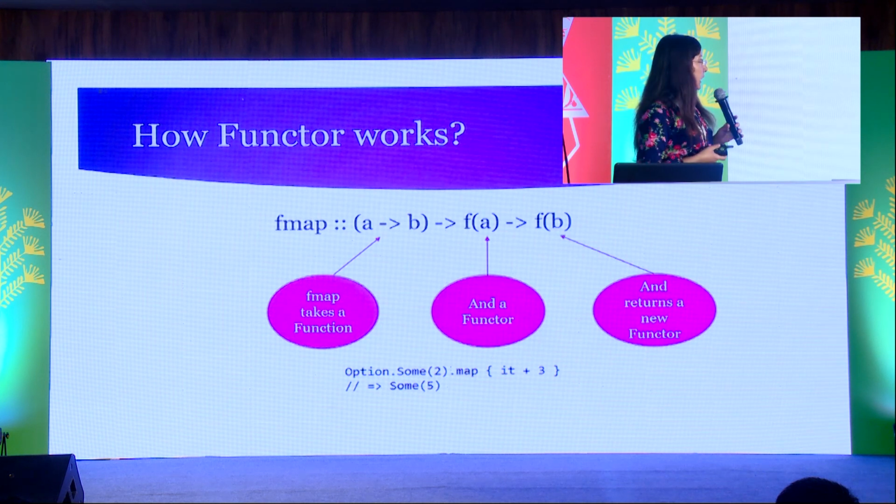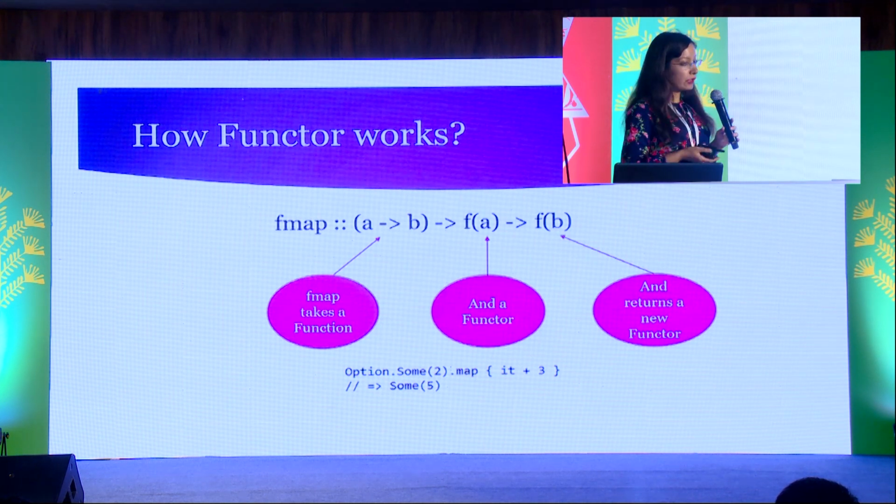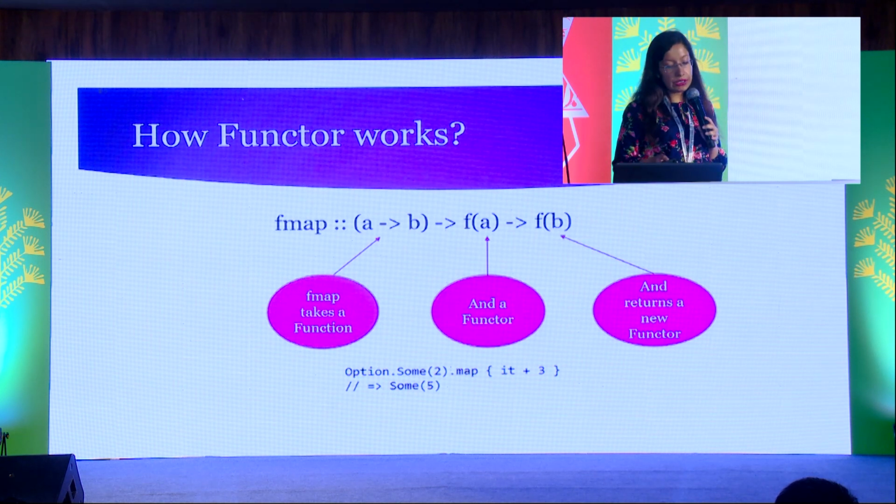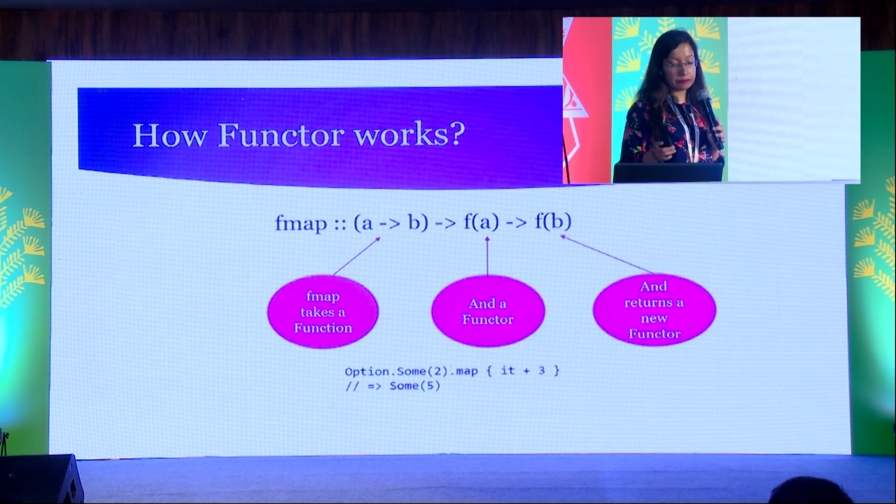So how does Functor work? Functor takes a function and a functor, and it returns a new functor. Here you can see that +3 is a function. Then we have a functor, which in this case is Option Some(2). And it returns a new functor. So when we perform the operation +3 on Option Some(2), it will give us Some(5). So Some(5) is a new functor. It's again the wrapped value which is provided by the map function.